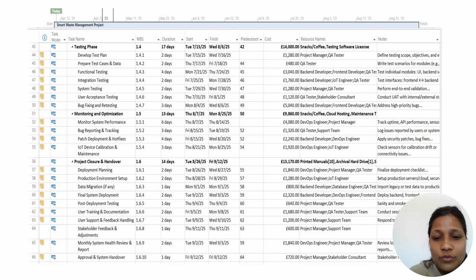Its total cost is 13,170, and the resource names for this task are print manual and archival hard drive. The subtasks of this phase are also mentioned and clearly shown there.